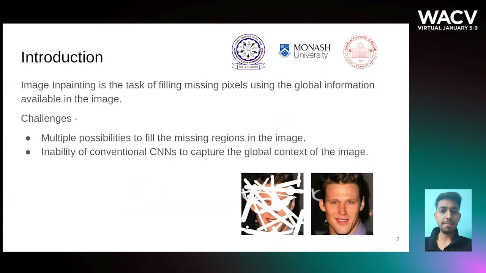The task of image inpainting is to fill the missing pixels using the global information available in the image. Some of the major challenges for image inpainting are multiple possibilities to fill the missing regions in the image and the inability of conventional convolution neural networks to capture the global context of the image.